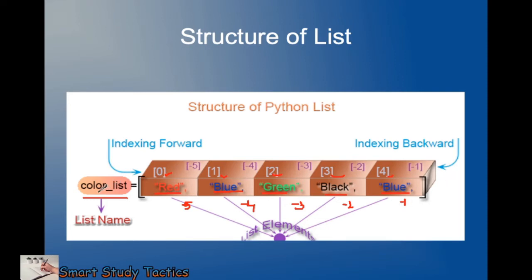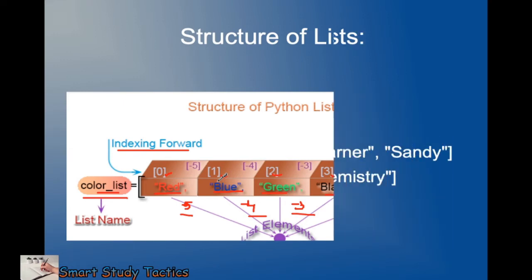First of all, we have to declare a list by giving its name. After that, in the square brackets, we can give the values, whatever we want to give. So this is the forward index, and this is the backward index. The backward index starts from -1, -2, -3, -4 and -5. In the forward direction, it starts from 0, 1, 2, 3 and 4. Please remember this, because in the next slides we are going to show the use of this.